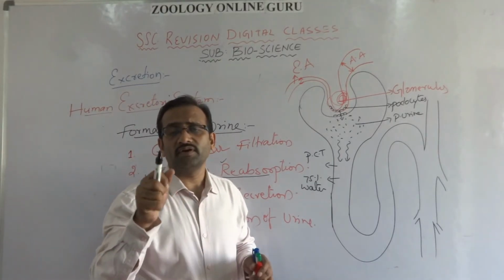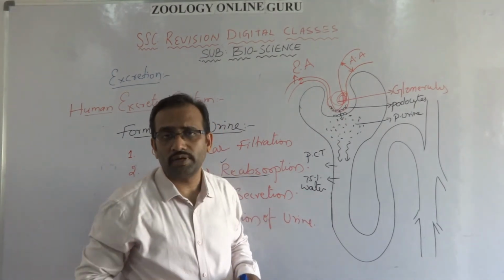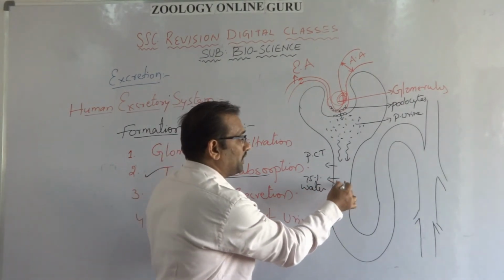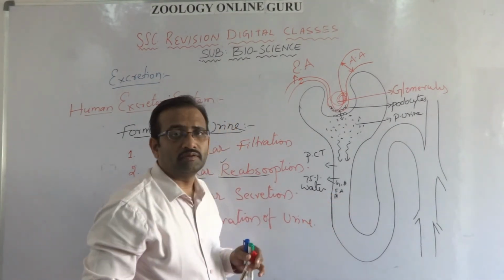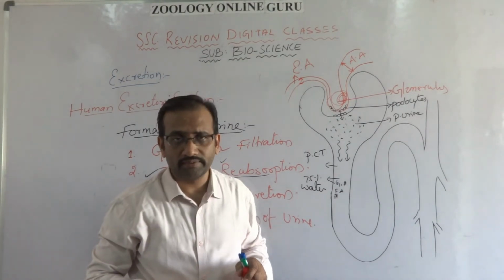In that, 75% of water is reabsorbed into the blood. Along with that, glucose, amino acids, fatty acids, plasma proteins, and hormones are also reabsorbed into the blood.